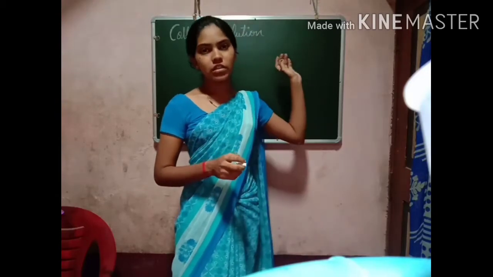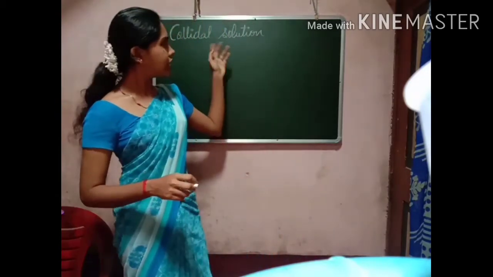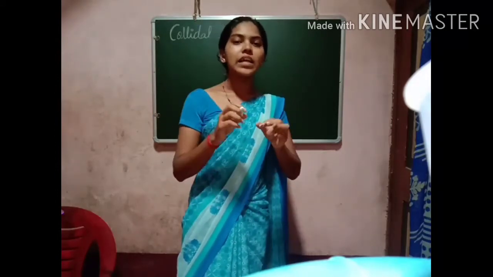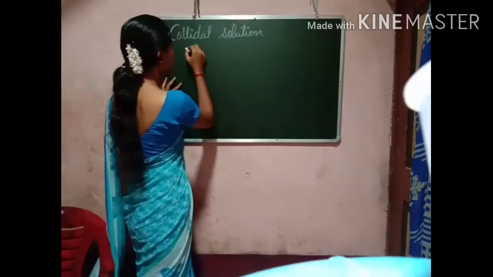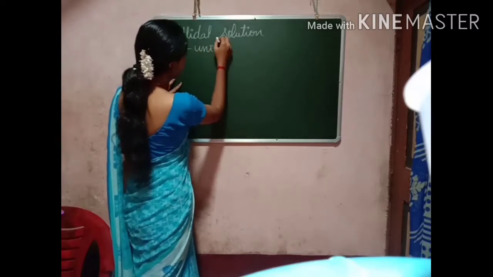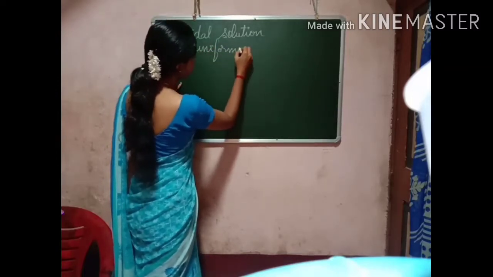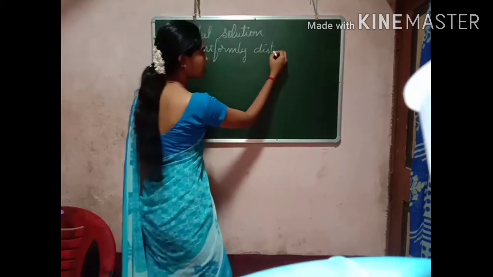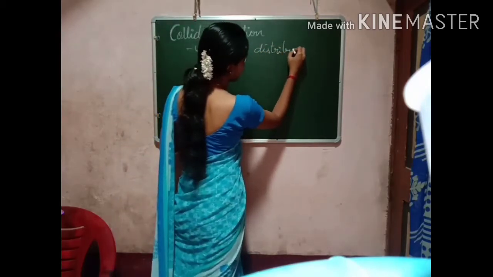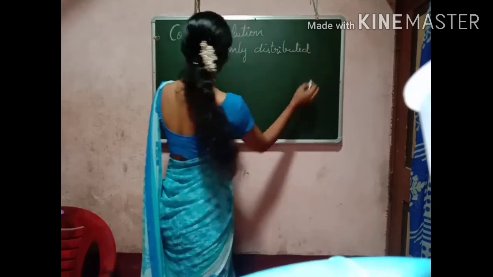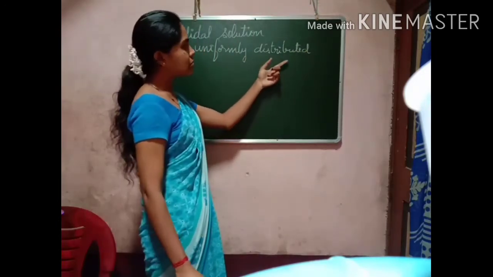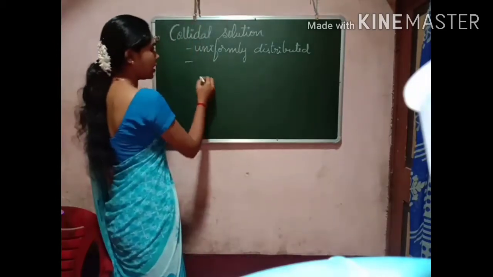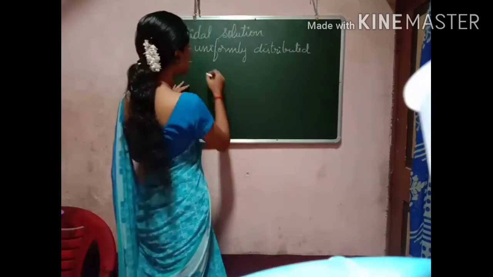In the colloidal solution, the particles are uniformly distributed in the solution, and the size of the particles is very small.